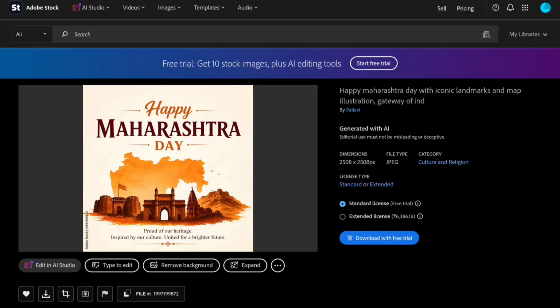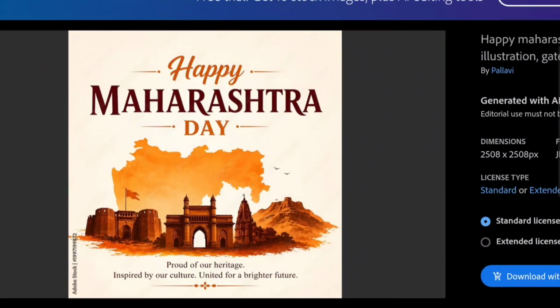Most contributors focus only on global holidays like Christmas or Halloween, but regional Indian events are still less competitive, which means lower competition, active demand, and that means higher opportunity, which I told you earlier in my recent videos about this strategy. And if you look closely, the design is also very simple. See, it is very simple.